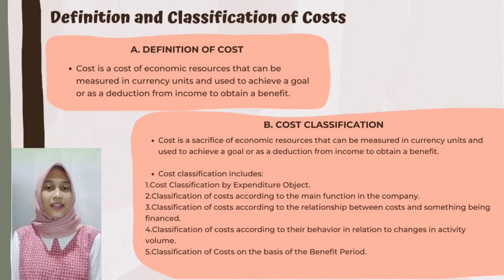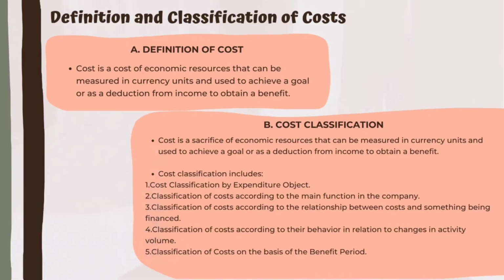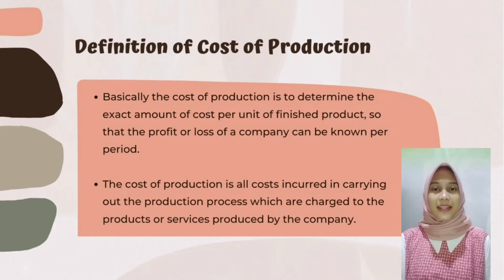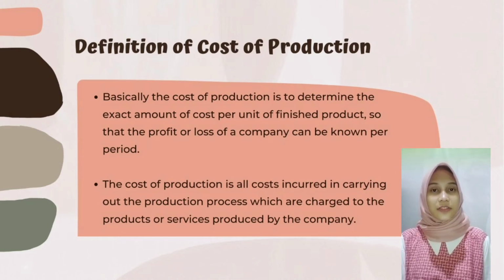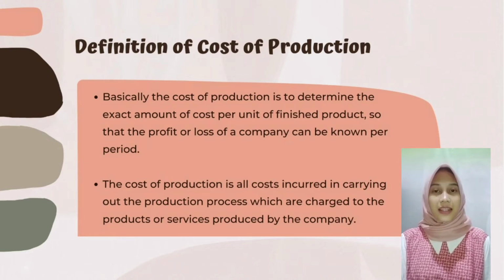5. Classification of cost on the basis of the benefit period. The second point is the definition of the cost of production. Basically, the cost of production is to determine the exact amount of cost per unit of finished products, so that the profit or loss of a company can be known per period. The cost of production is all costs incurred in carrying out the production process which are charged to the product or service produced by the company.